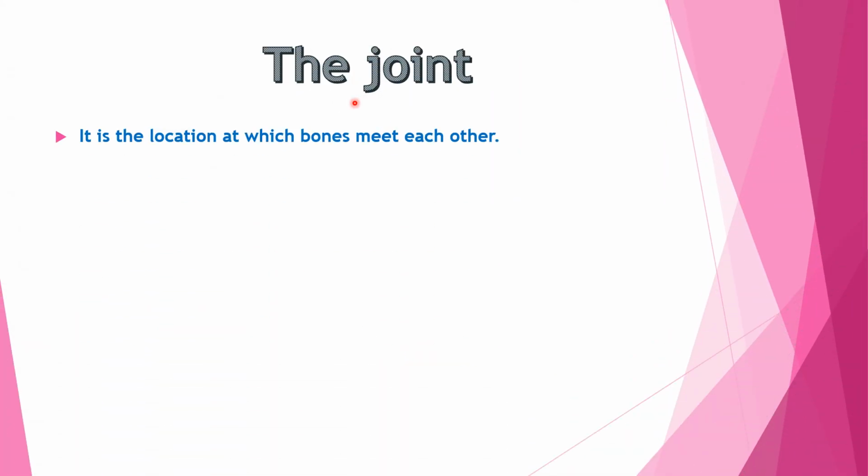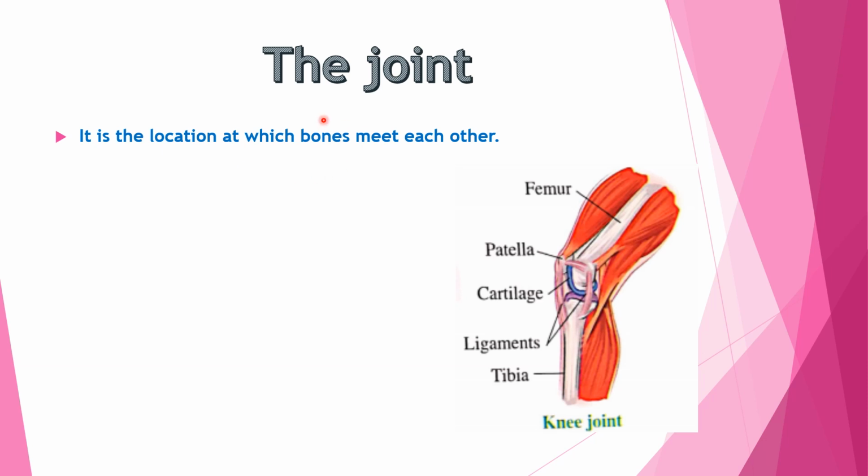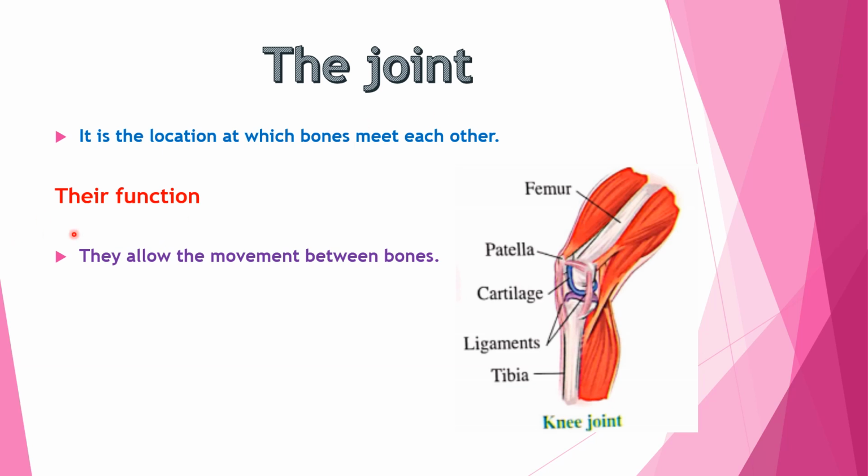The joint. What is the meaning of the joint? A joint is the location at which bones meet each other. As you see in this picture, this is a picture of the knee joint. When the femur bone meets the shaft bone, it makes a joint which is called the knee joint. What is the function of the joints? They allow movement between bones, so the joint is very important in movement.